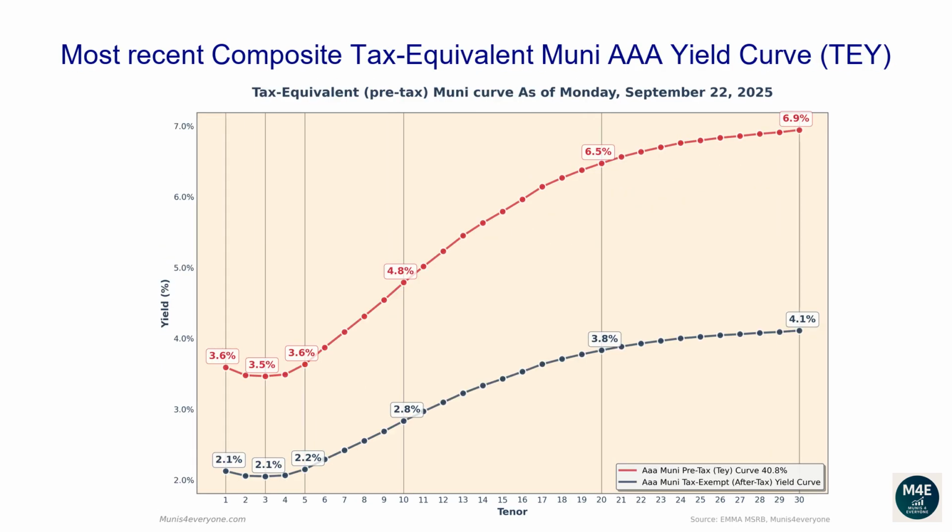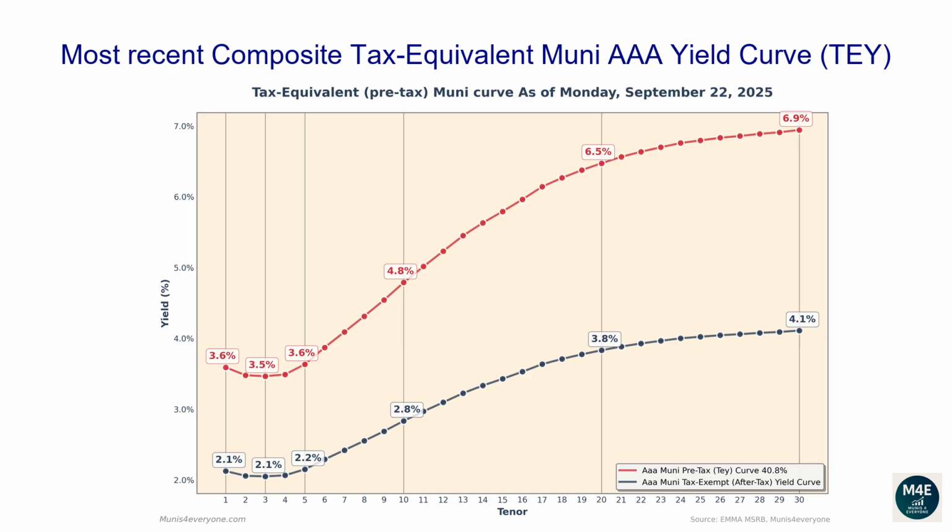Let's now go over the most recent composite tax-equivalent Muni AAA yield curve. The following graph shows, in red, the tax-exempt after-tax Muni yield curve, versus in blue its tax-equivalent pre-tax version assuming a 40.8% top tax bracket, as of September 22, 2025. Why would you care to see the tax-equivalent version of the Muni yield curve? More on this later. Let's first go over the pre-tax, aka tax-equivalent yield curve.